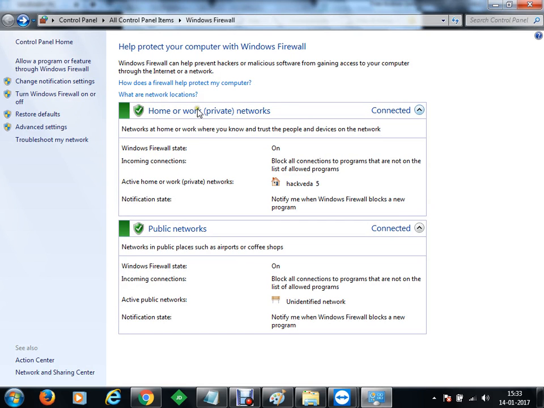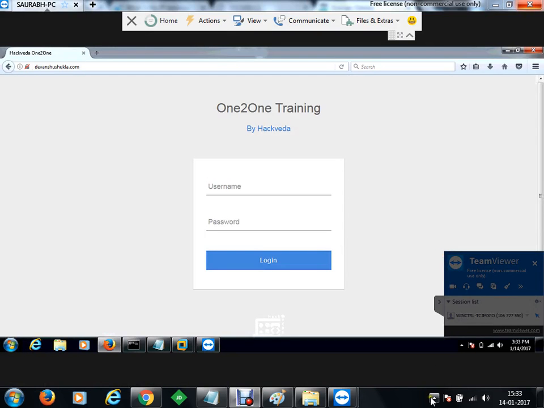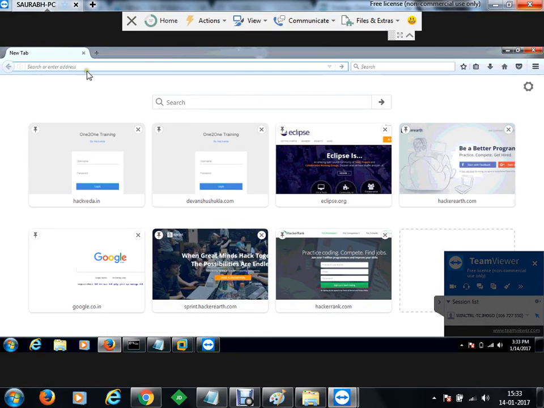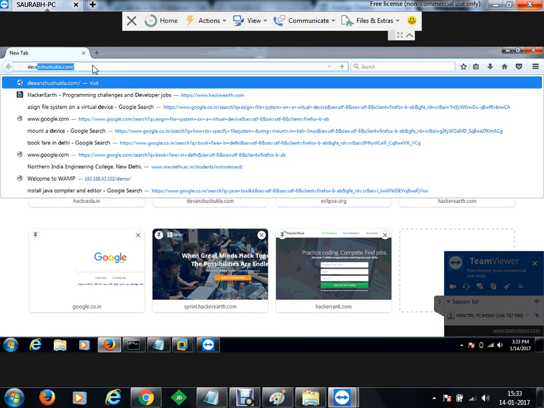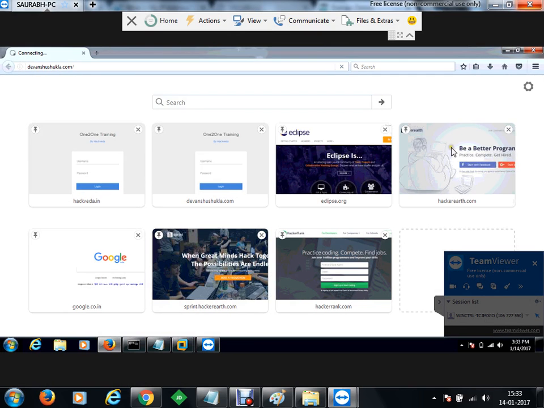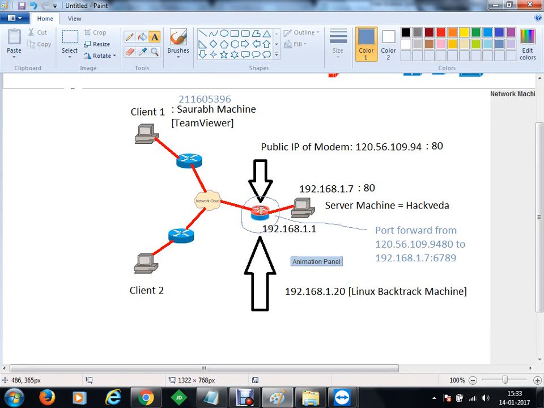I have turned on the firewall for both the networks, and my WAMP is on at the moment. And now if I try to search, I won't be able to access that. If I try to access devanshushukla.com, you can see I won't be able to access that. The issue was, I'll tell you, since we are trying to connect to this modem, we have got a packet from outside up till this modem.